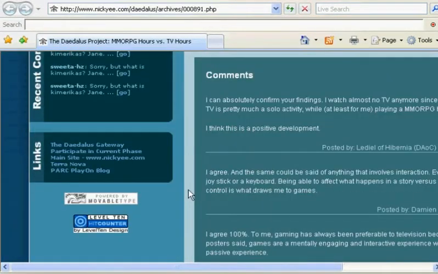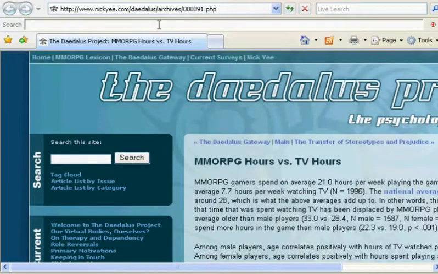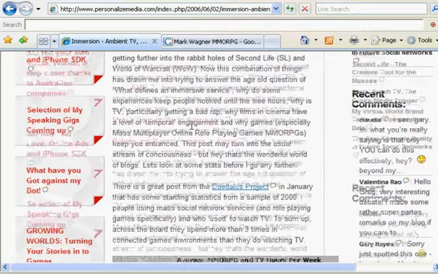One of the things that I noticed is that I can't necessarily see Nick Yee's name unless it's at the very top. So it's kind of hard to find on this website. If you're not familiar with it, it might be difficult. So anytime you go to a website and you're unsure about it, it's good to find the person's name. So let's go back here.